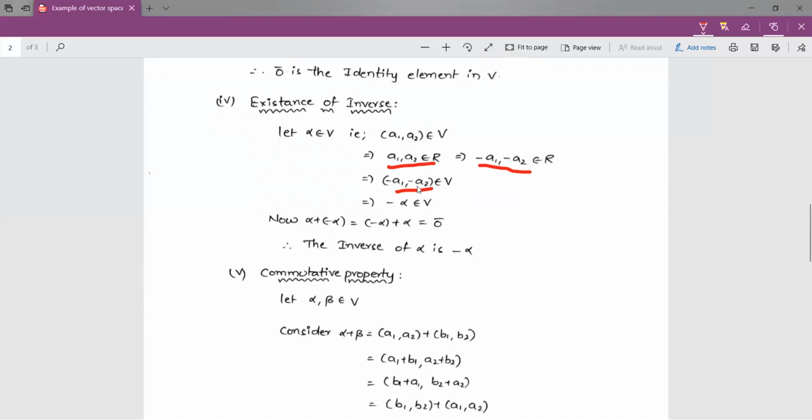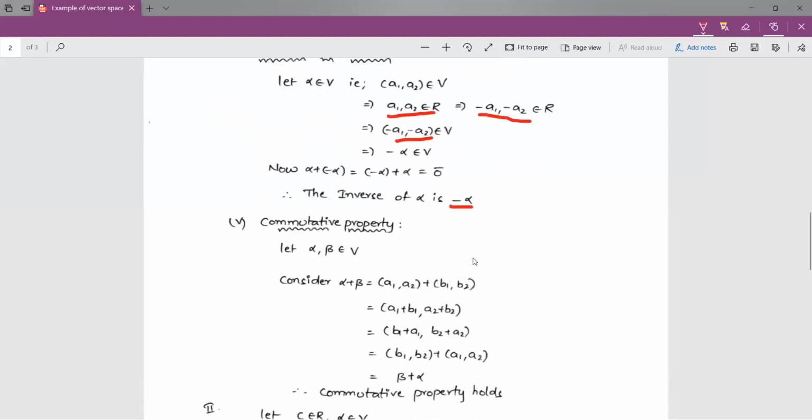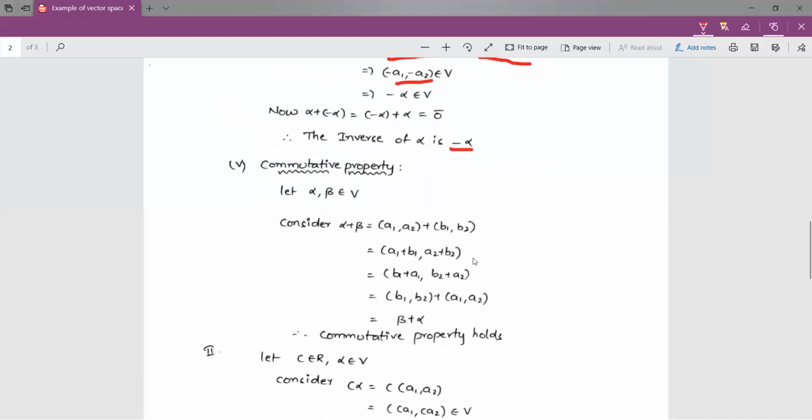If we take minus common from this ordered pair, we get minus alpha belongs to B. So I consider alpha belongs to B and I get minus alpha belongs to B. If we add these two elements, alpha and minus alpha, we get 0 bar. This implies that the inverse of alpha is minus alpha. Hence, the inverse property holds.